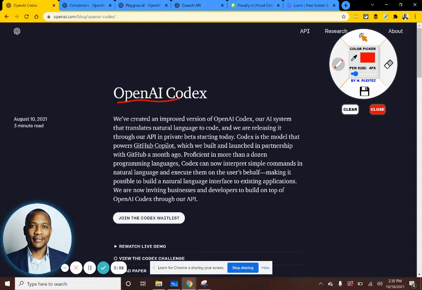Now, if you don't know what the OpenAI Codex model is, basically Codex is for coding. It's an AI system that translates natural language to code. So you can basically talk in natural language, and this model is going to translate it to code.